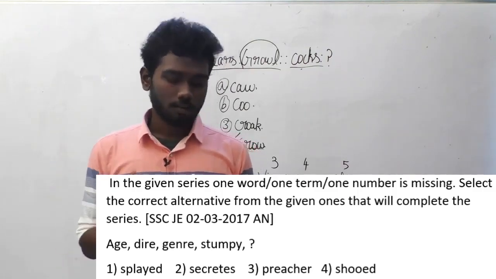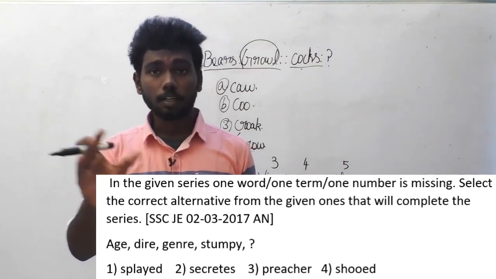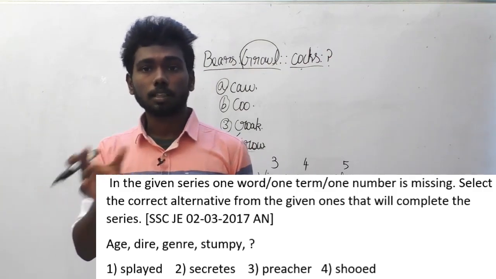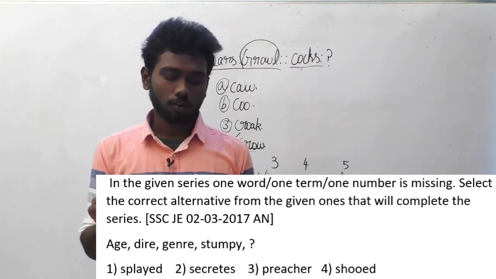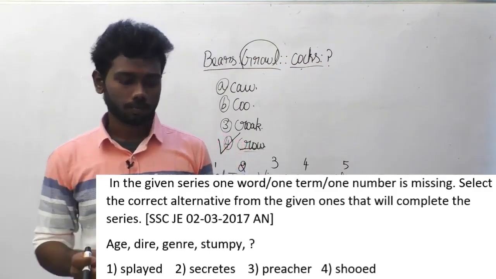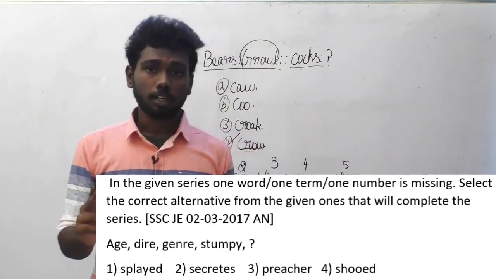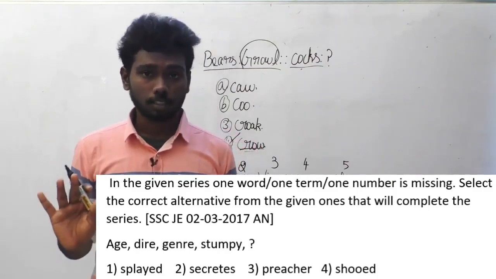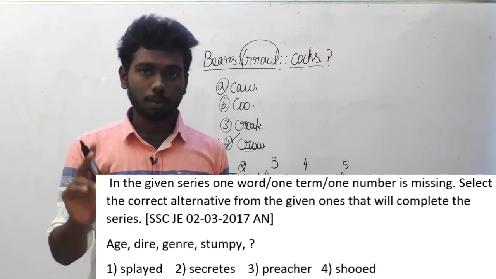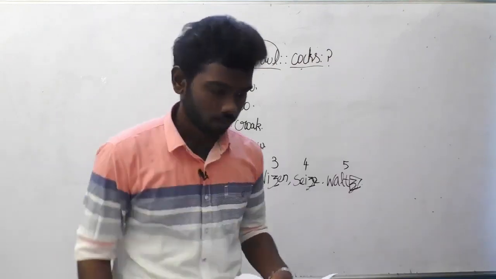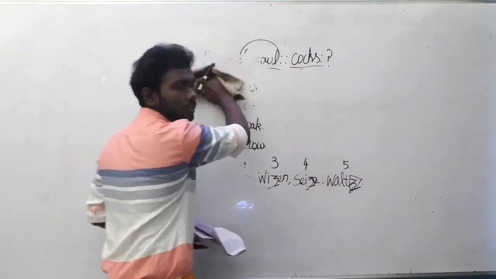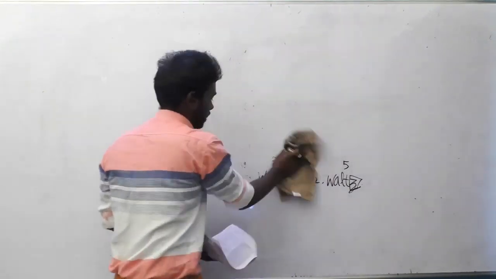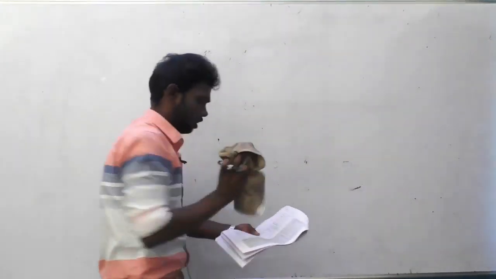The logic is for each and every word, the number of letters in that word is increasing. See, for H, the number of letters is 3, for dire it's 4, for gentry it's 5, and for stumpy it is 6. So, we have to select an option in such a way it has 7 letters. In these options, only splayed has 7 letters. So, the answer is splayed. Now, let us move on to the next question of SSC JE. This question is asked in the year 2/3/2017 afternoon.